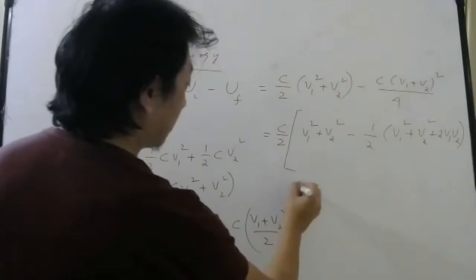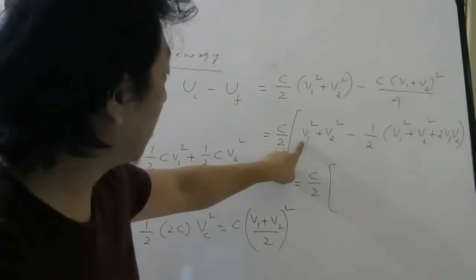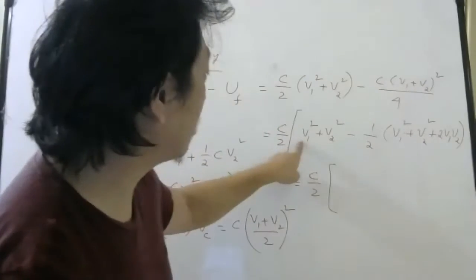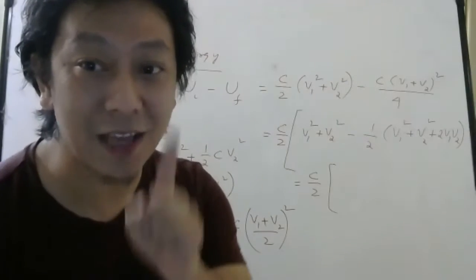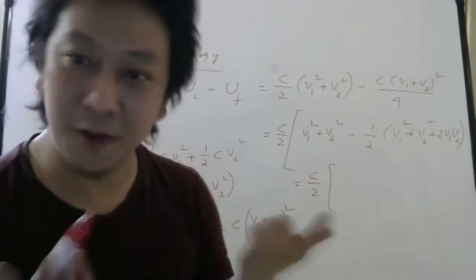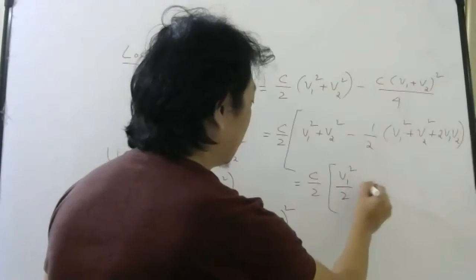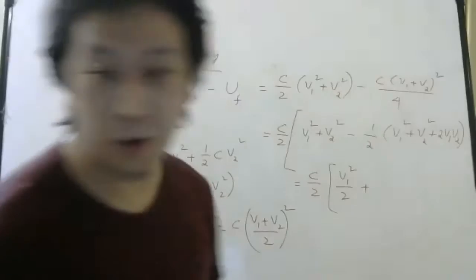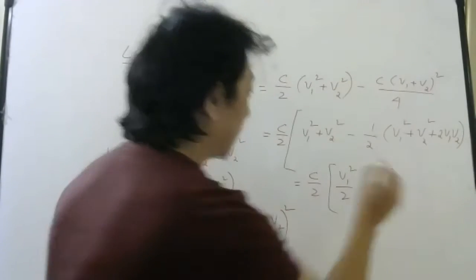Then you try to simplify C by 2. Now look carefully. V1 square here minus half V1 square. V1 square minus half V1 square will be V1 square by 2. So V1 square by 2 plus V2 square minus half V2 square will be plus V2 square by 2.